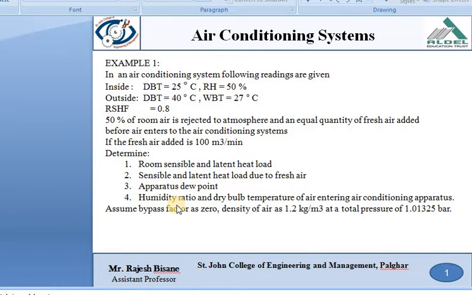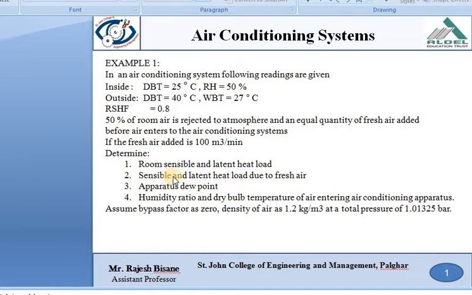So here in this numerical, the outside condition is 40 degrees Celsius dry bulb and wet bulb temperature is 27 degrees Celsius, whereas the air conditioned room condition is 25 degrees Celsius dry bulb temperature and humidity is 50%. Here room sensible heat factor is 0.8, and the condition given is that 50% of air is recirculated from the air conditioning system and 50% of air is coming from the atmosphere. The amount of fresh air added is 100 meter cube per minute.